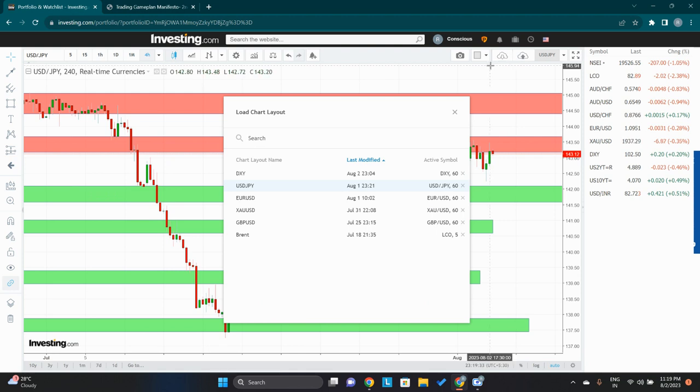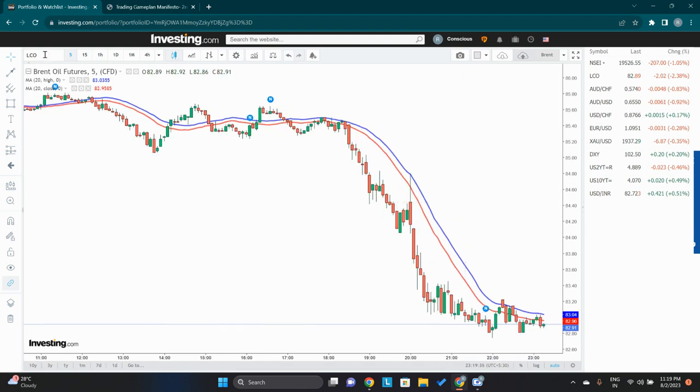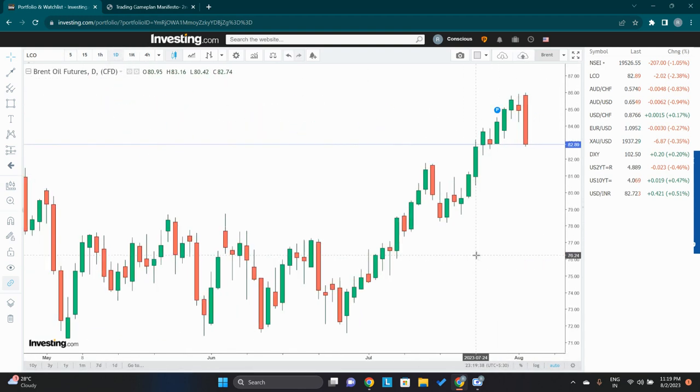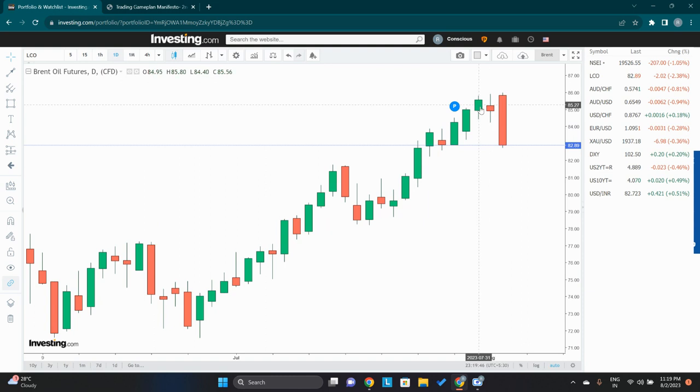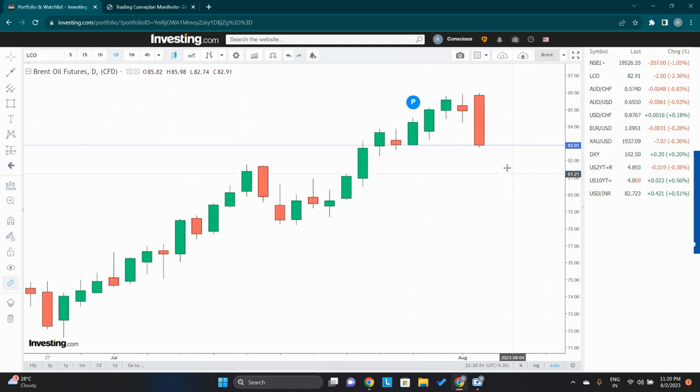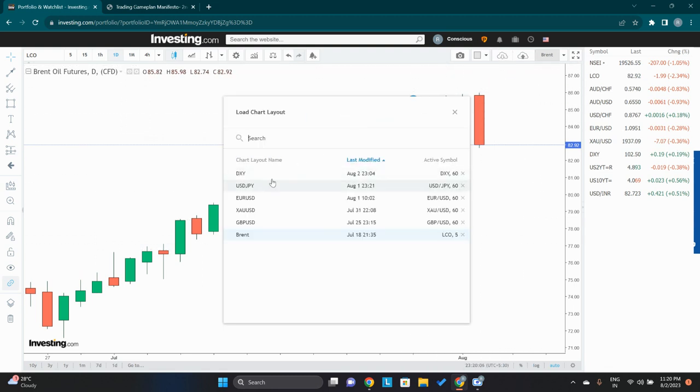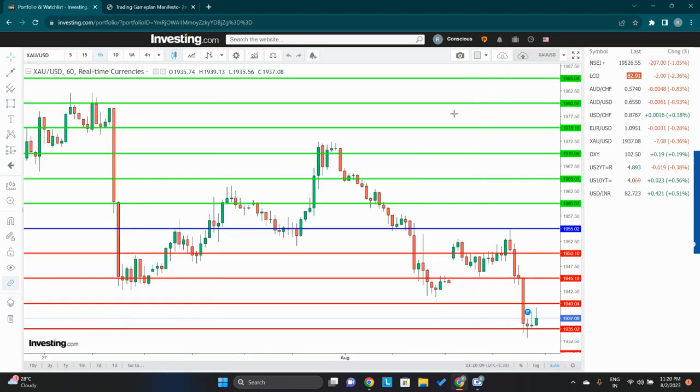And you'll see Brent crude. I will tell you one interesting thing. For so many days, Brent has been rallying. But today, because of the strengthening of the dollar, Brent had a one-sided fall. Today's fall was massive, a 2.38% fall. None of these candles over here have given such a huge breakdown. So you can imagine how much the dollar has strengthened to break Brent this way. All right, so clearly, based on all of this, we know that gold is going to be bearish, not bullish.